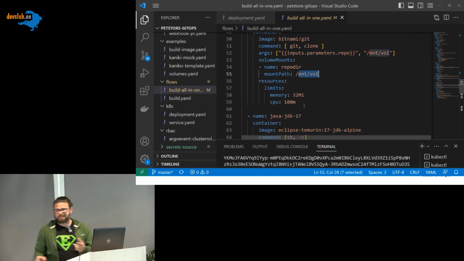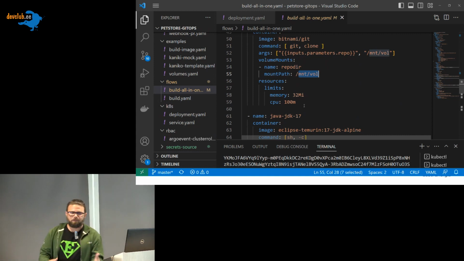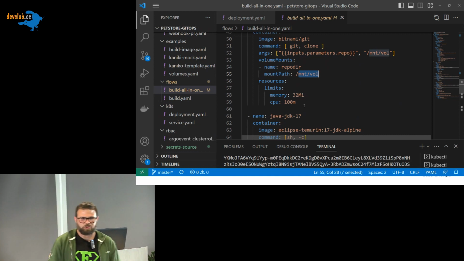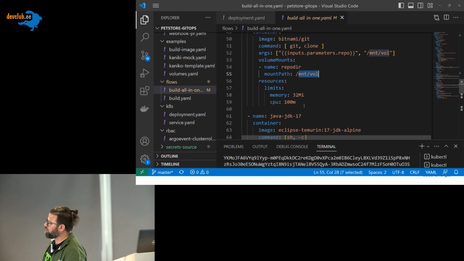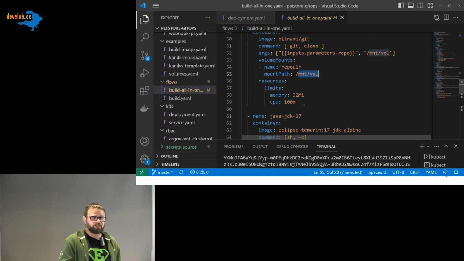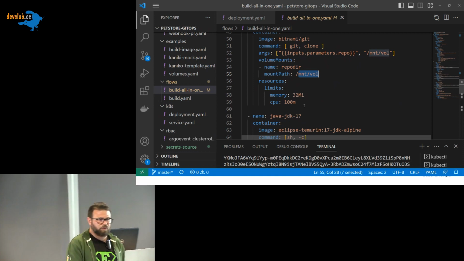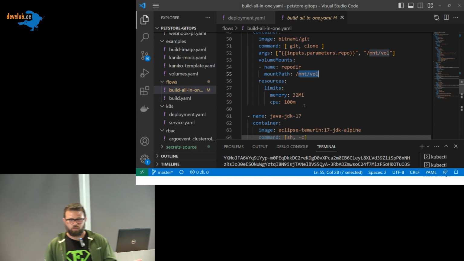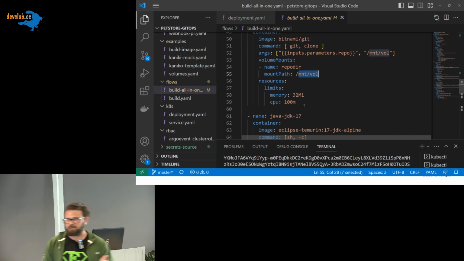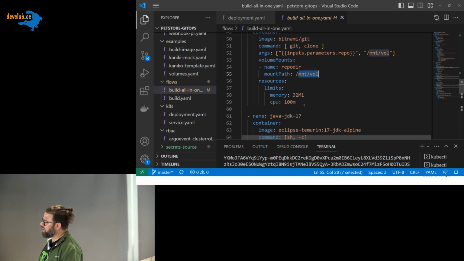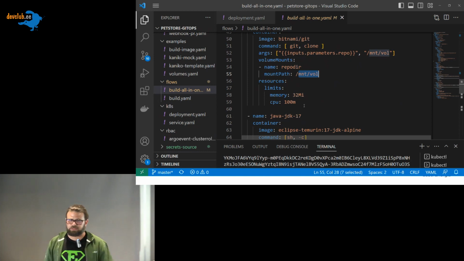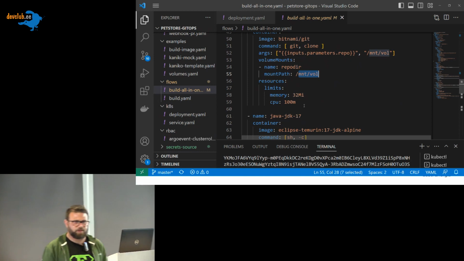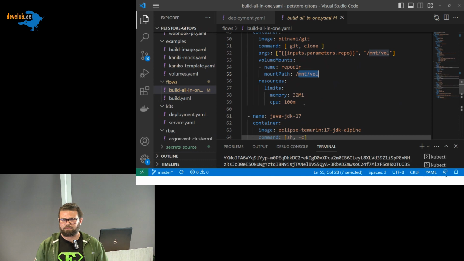And the good thing, as I mentioned, is you can constrain how many resources you want to use. It's just to clone the repository. We don't need a lot of memory, and we don't need a lot of processing for that. So I will create a pod that only has access to 32 megabytes of memory and 100 millicores of CPU. So, something simple.